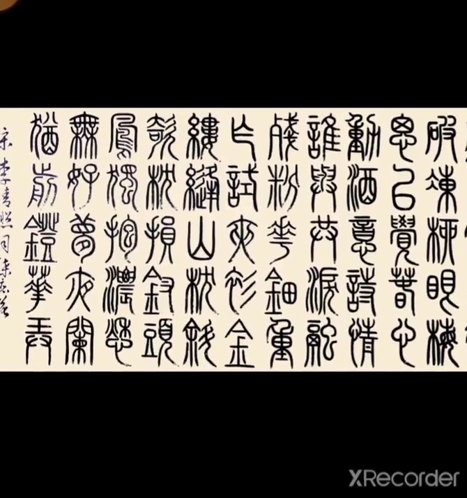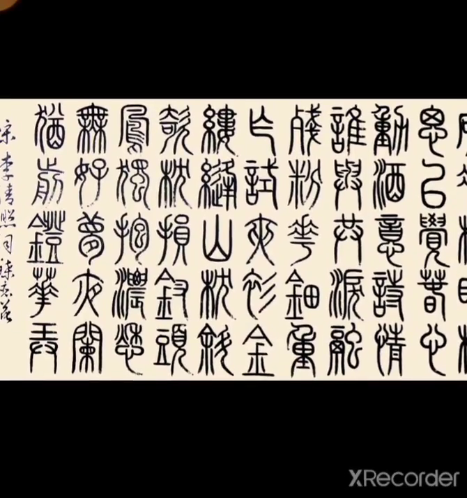Next, let's now discuss Chinese civilization. See, this is Chinese script. Perhaps you have seen this somewhere.